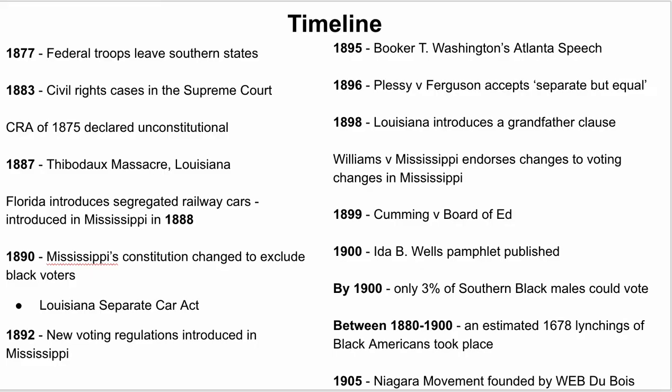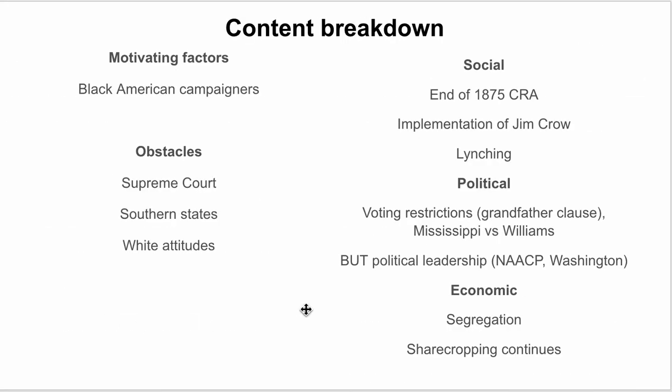And then we start seeing Black American resistance, Black American campaigns as a reaction. Okay, so in terms of the content breakdown, there really isn't a great deal of motivating factors in terms of things that are pushing ahead, that are advancing Black American civil rights. The story of this topic, as I've just said, really is about the limiting of those rights. So the only real motivating factor, as I see it, is the Black American campaigners. So Ida B. Wells, Washington, Du Bois, the NAACP.